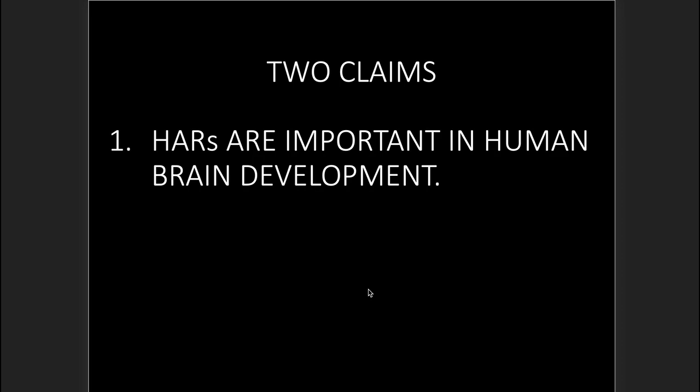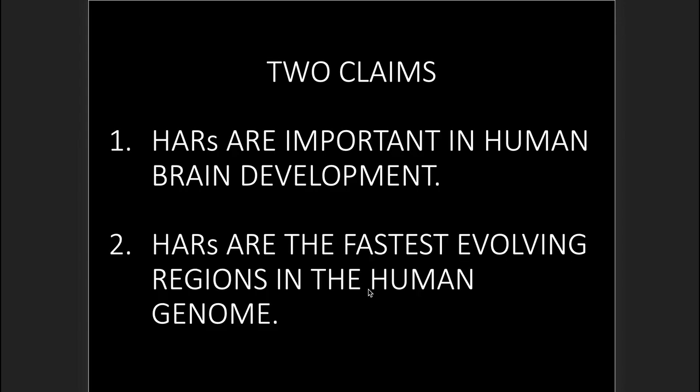So they're making 2 claims. One is about the development. HARs are important in human brain development. Number 2, HARs are the fastest evolving regions in the human genome. One's about development, one's about evolution. What's going on?